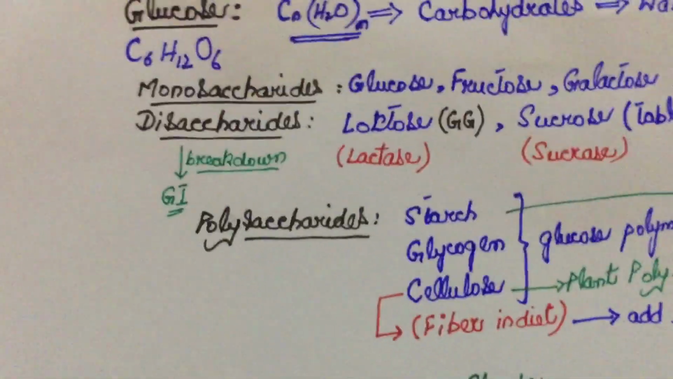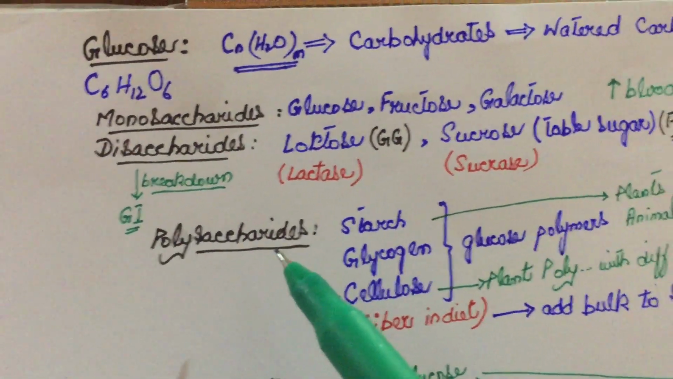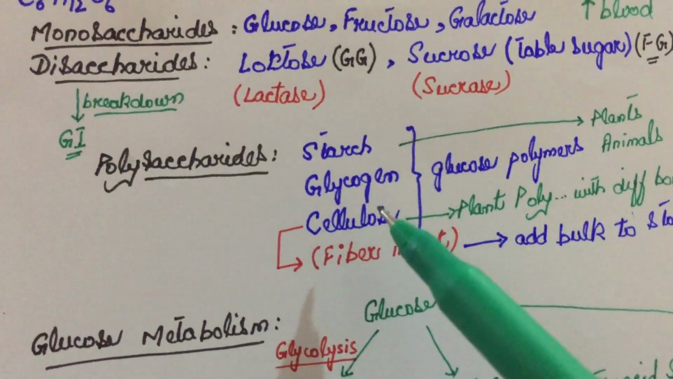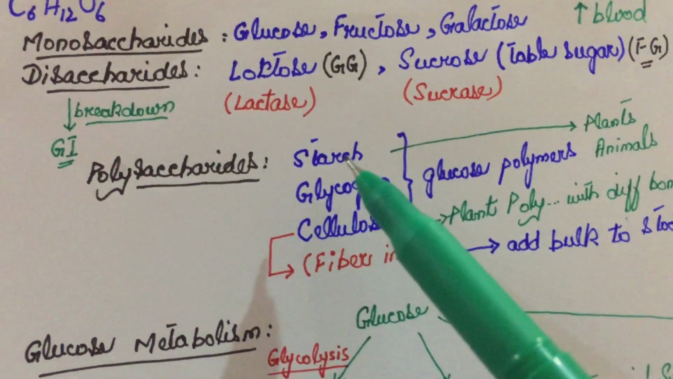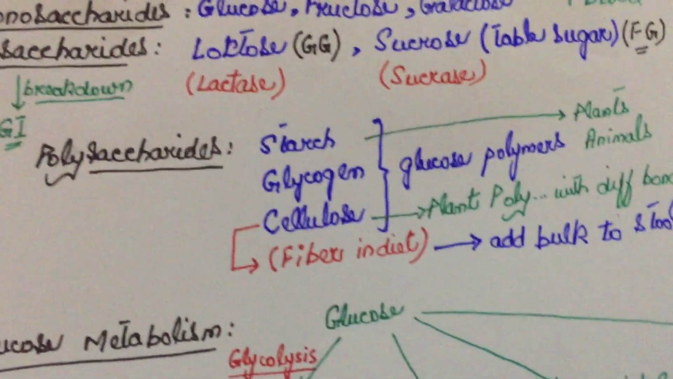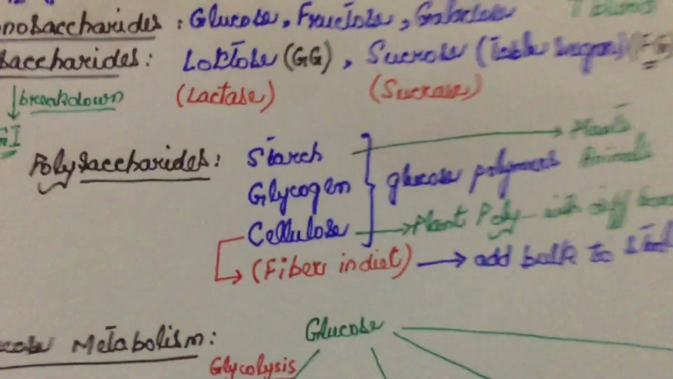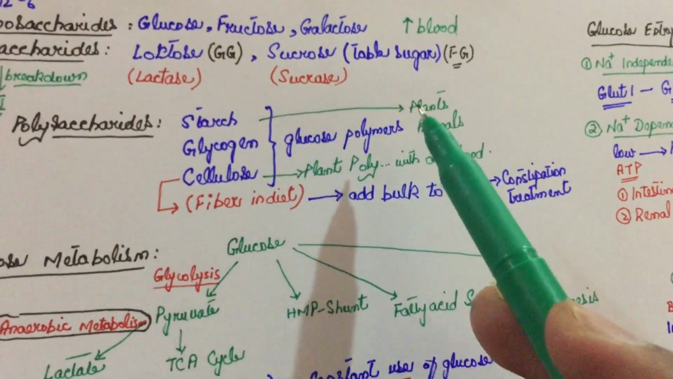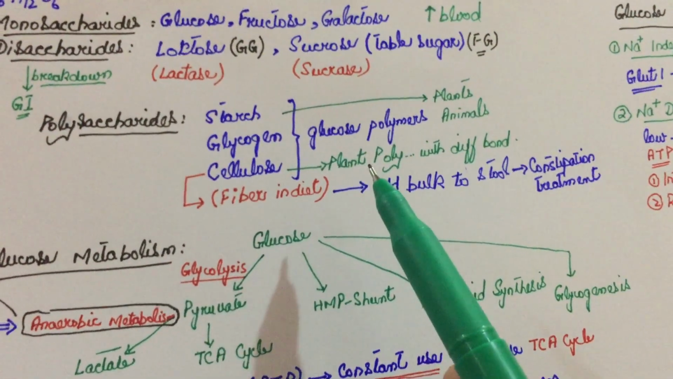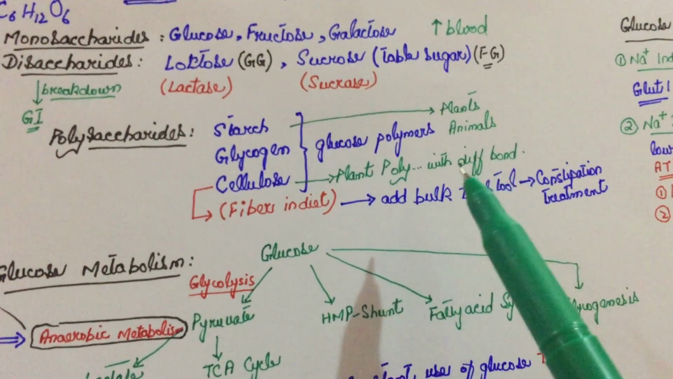And then there are polysaccharides. In polysaccharides, lots of monosaccharides are combined and they form polymers. They are called polysaccharides. There are three important polysaccharides that you must remember: starch, glycogen, and cellulose. All of these are glucose polymers in which glucose molecules are present and they form polymers. Starch is present in plants, glycogen is present in animals, and cellulose is also present in plants.